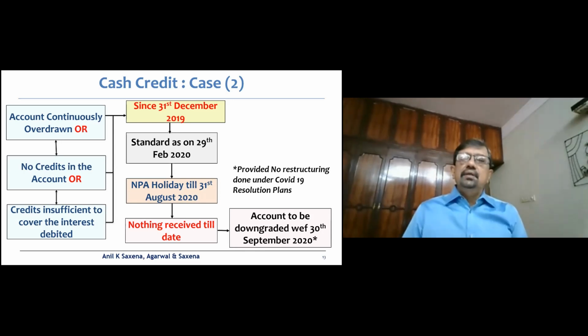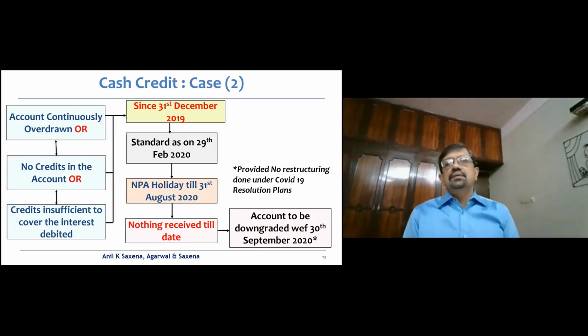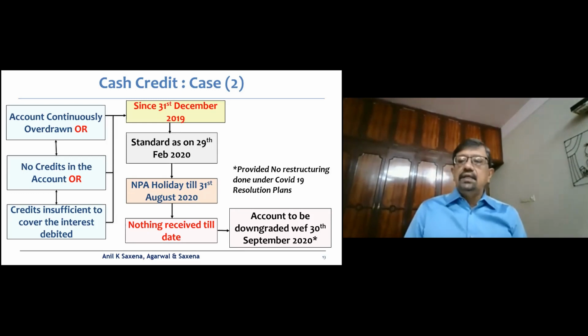Now the NPA holiday period starts from 1st of March up to 31st August. So I carve that period out and then again calculate another 30 days and classify the account as NPA. If the account has not been regularized or it's still out of order, then I downgrade it as of 30th September 2020 because I have carved out that period and I have taken the overdue period since December 19. And again, no restructuring assumed in the same case.